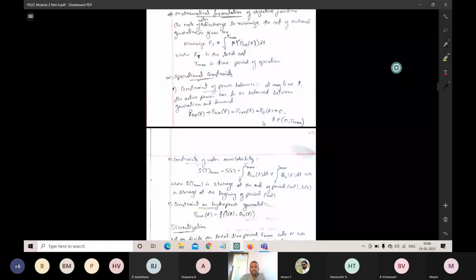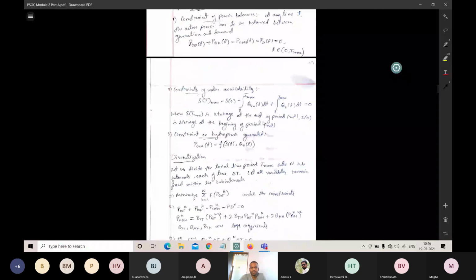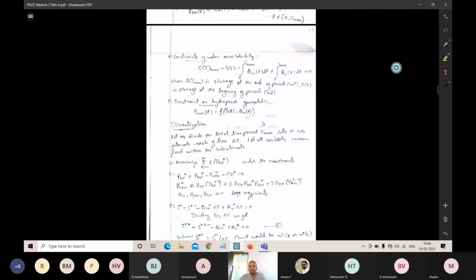The second constraint is the water availability, the total water availability. That is given by S of Tmax minus S of 0 minus the total amount of water fed into the plant from 0 to Tmax. Tmax is the total time interval. In that Tmax, how much water flows in and how much flows out, that is Q naught.